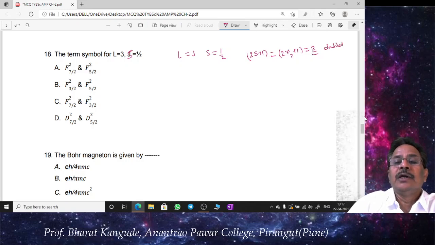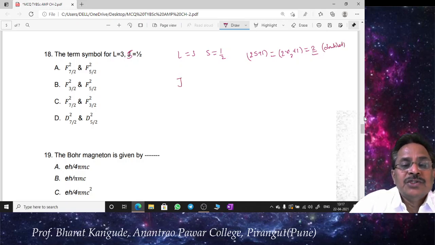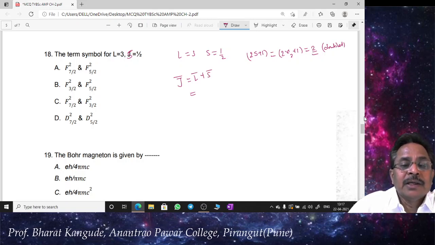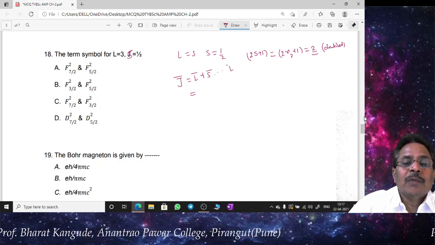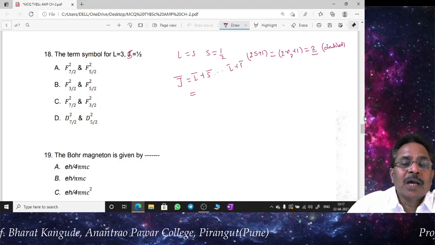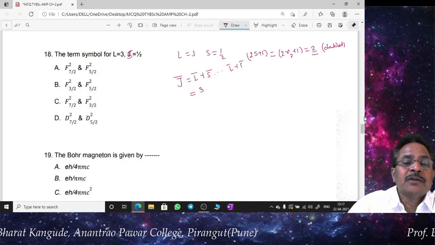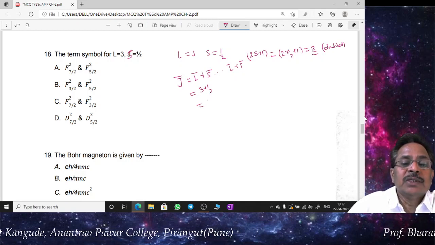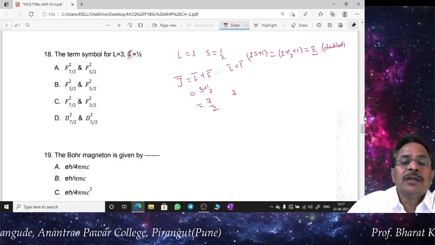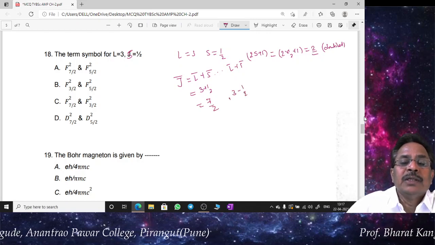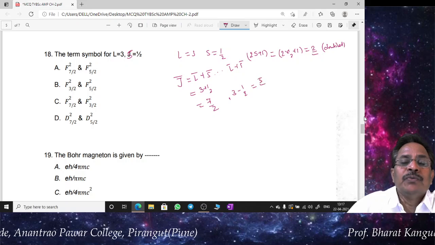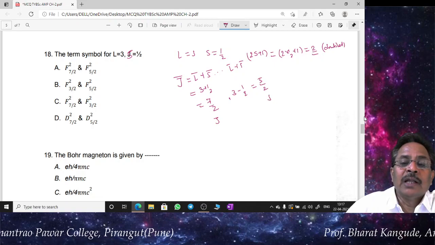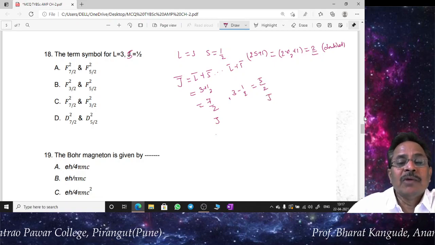This is going to be a doublet, and we know that J is given by the vector addition of L bar plus S bar, down to L bar minus S bar. So L bar plus S bar is 3 plus 1/2, that is 3 into 2 is 6 plus 1, that is 7/2, and 3 minus 1/2, the second value, is 5/2. So two J values, one J value and another J value is this.